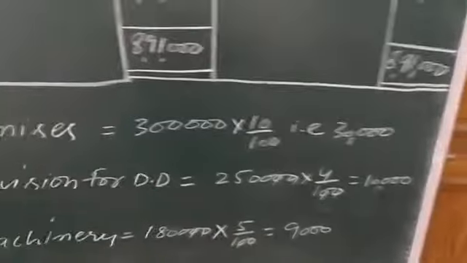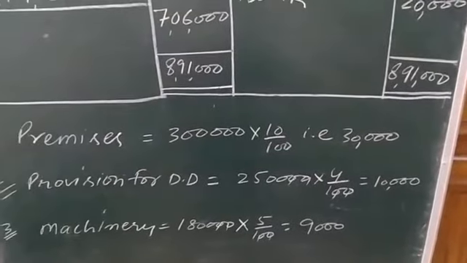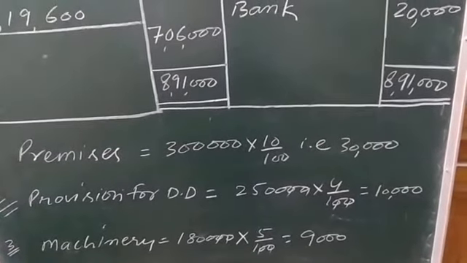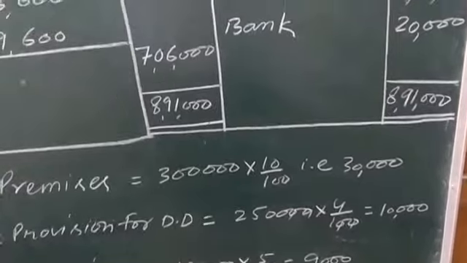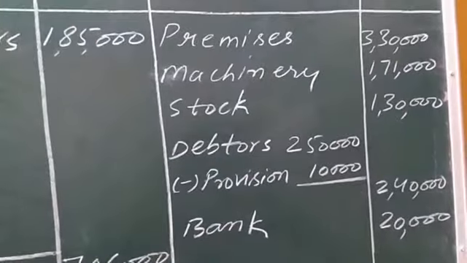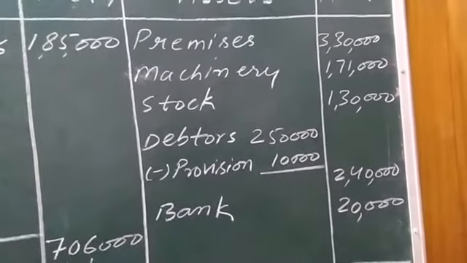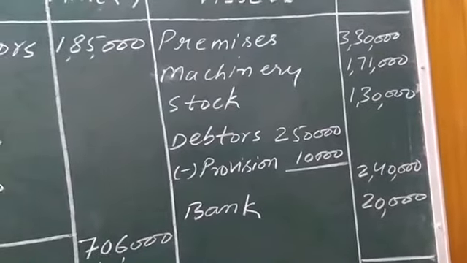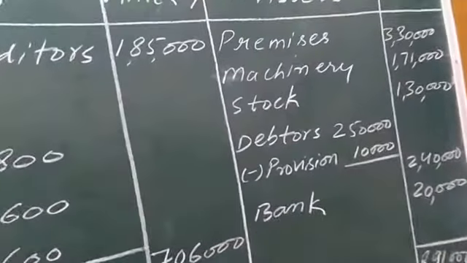Debtors figure is 2,50,000. Its 4% will be 10,000. This amount will be deducted from debtors on the asset side: 2,50,000 minus provision.